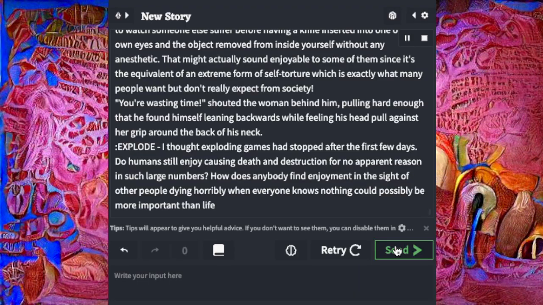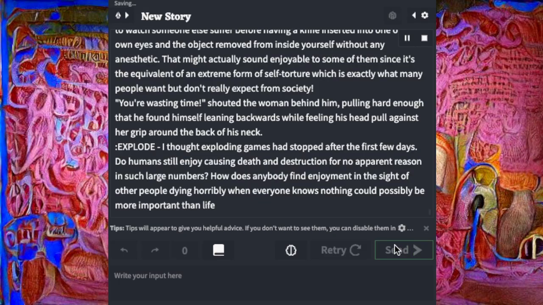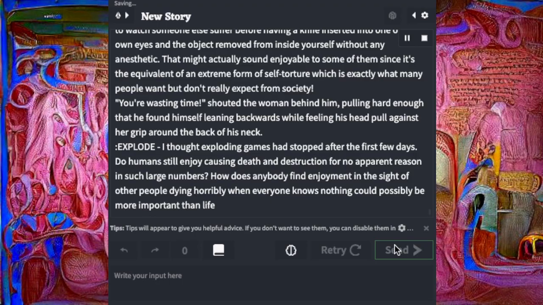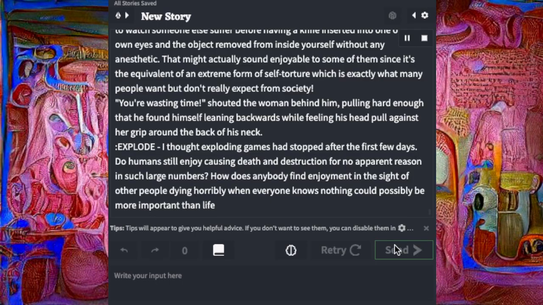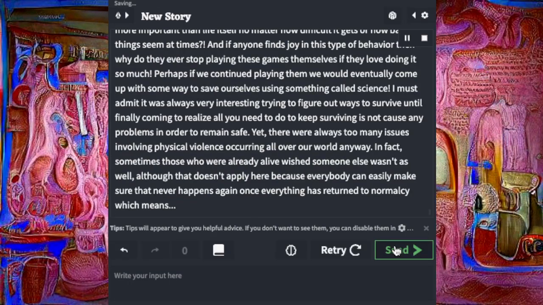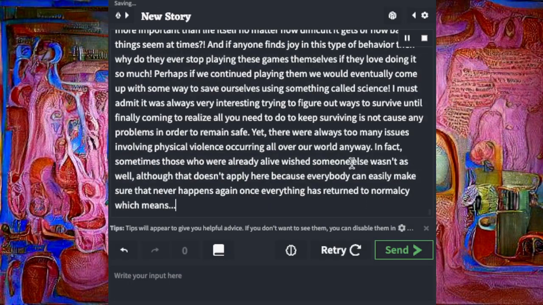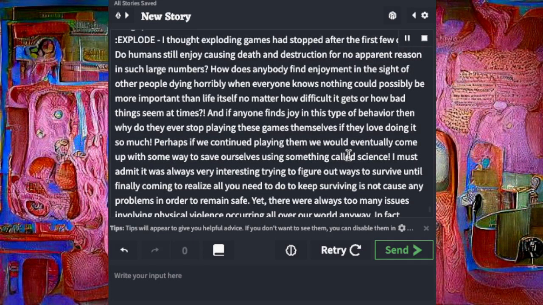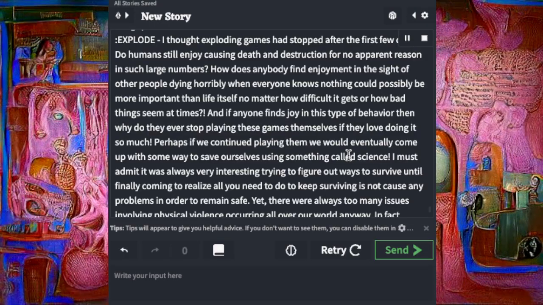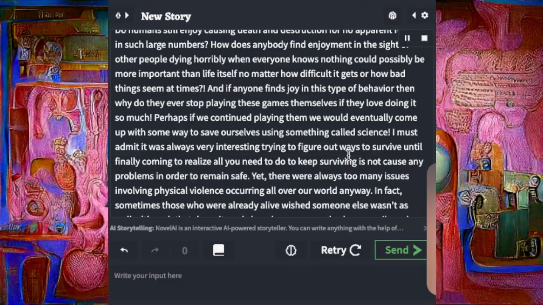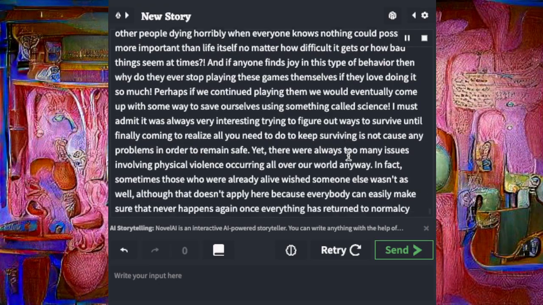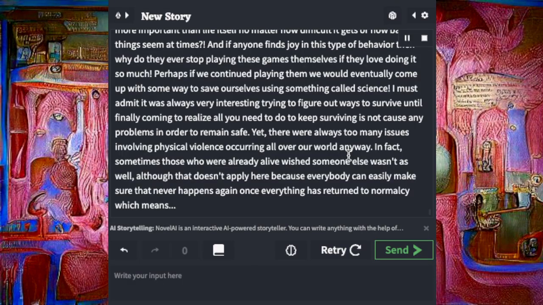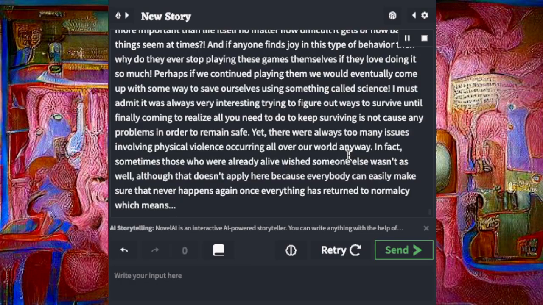Explode, I thought exploding games had stopped after the first few days. Humans still enjoy causing death and destruction for no apparent reason in such large numbers. How does anybody find enjoyment in the sight of other people dying horribly when everyone knows nothing could possibly be more important than life? So, no matter how difficult it gets or how bad things seem at times, if anyone finds joy in this type of behavior, then why do they ever stop playing these games themselves if they love doing it so much? Perhaps if we continue playing them, we would eventually come up with some way to save ourselves using something called science.